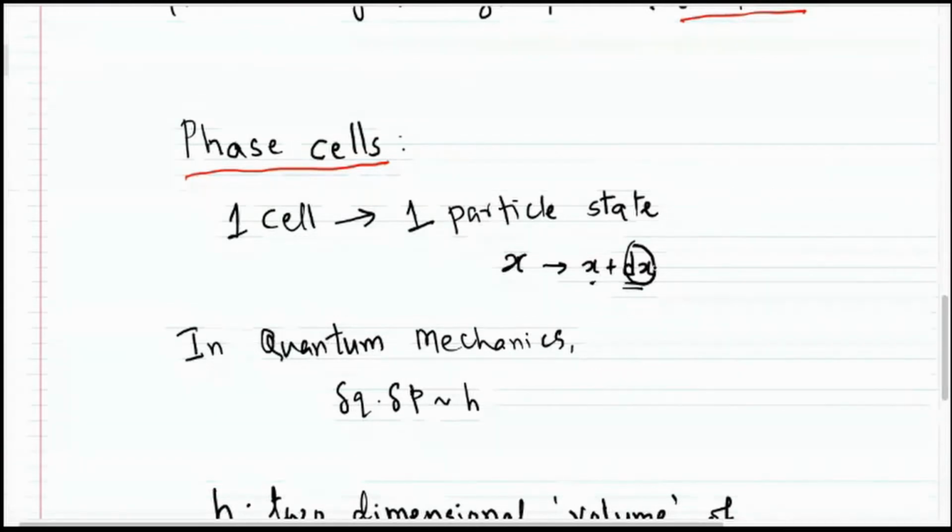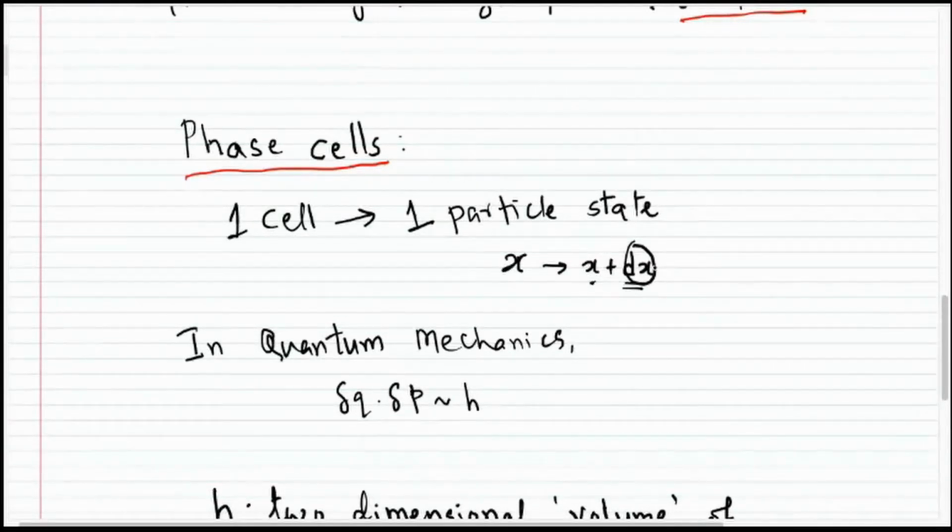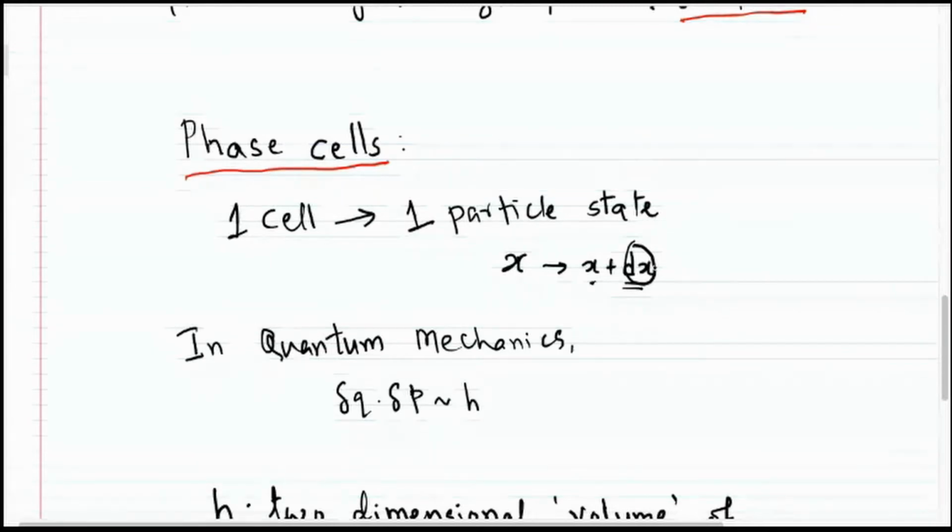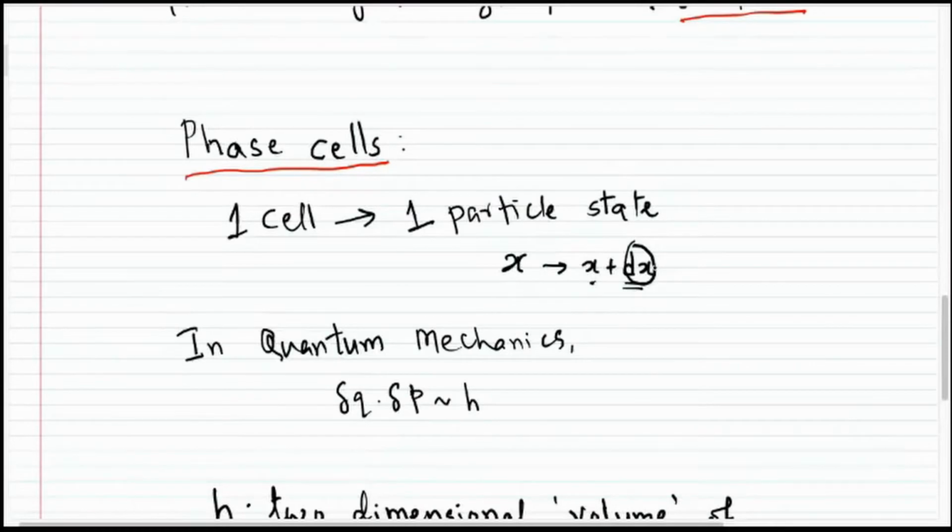Now, in classical mechanics, the position of a particle and its momentum are not related to each other in the sense of uncertainty in the position and uncertainty in the momentum. They don't depend on each other. They are not interrelated. So it is possible that we can have a system in such a way that we can go on decreasing the uncertainty in the measurement of position as well as momentum simultaneously. But that's not the case in quantum mechanics.